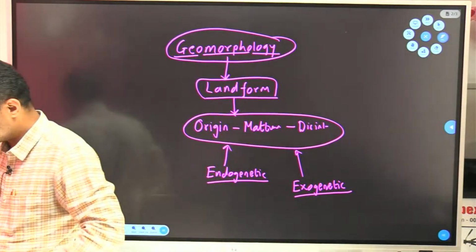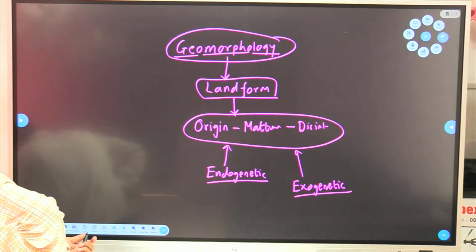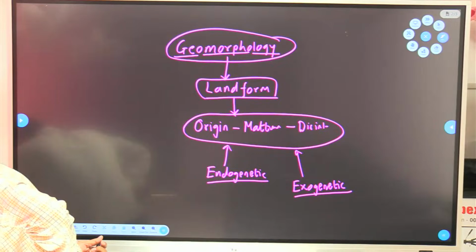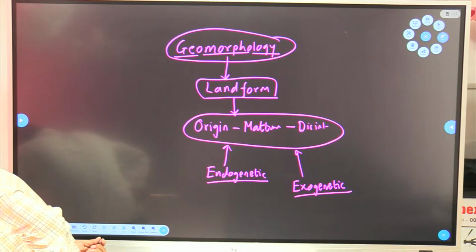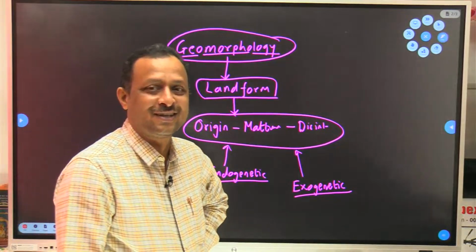Clear? One of the students, Akshada, has mentioned in the chat box that regional geography is one of the major traditions of geography. Correct. Geomorphology is the study of landforms and landform evolution. Excellent. William Morris Davis. Very good. It indicates that she has studied the whole geomorphology.